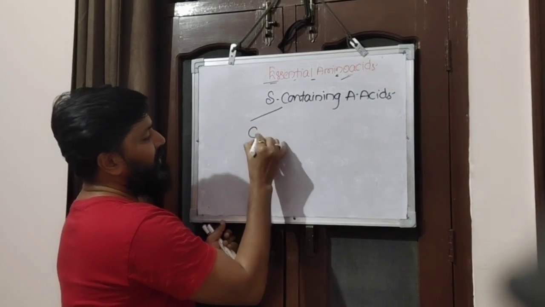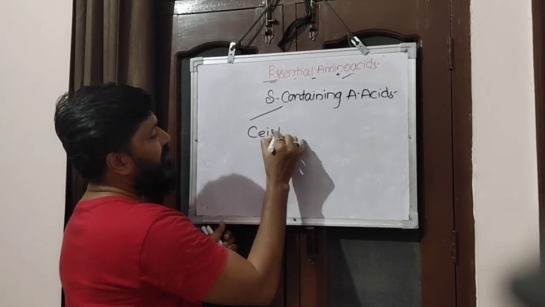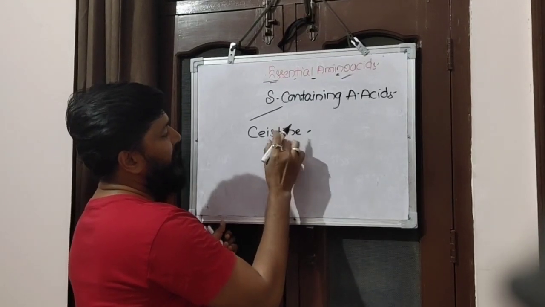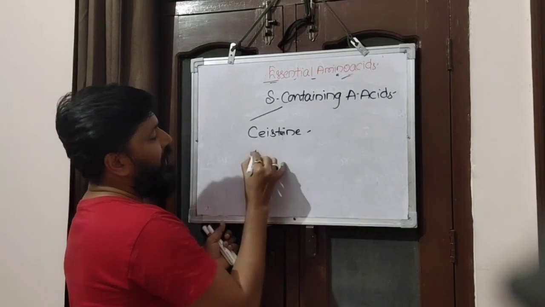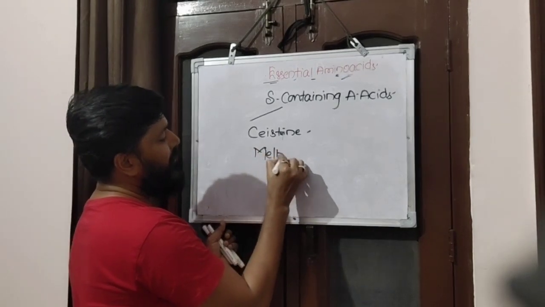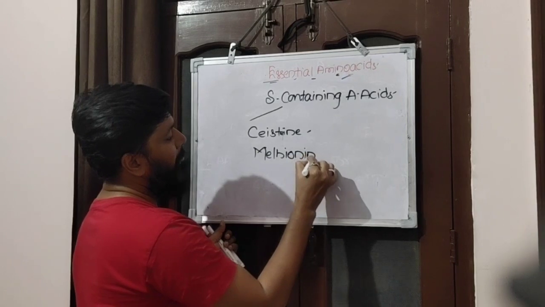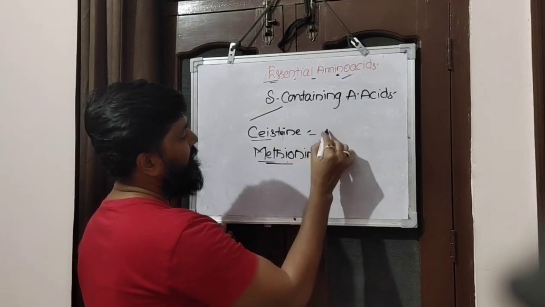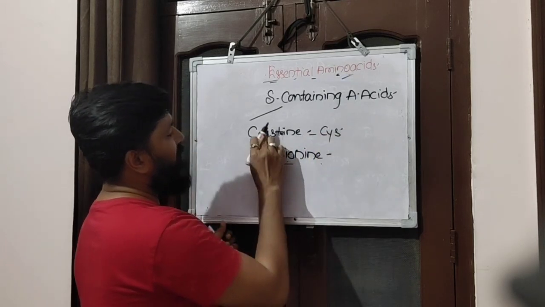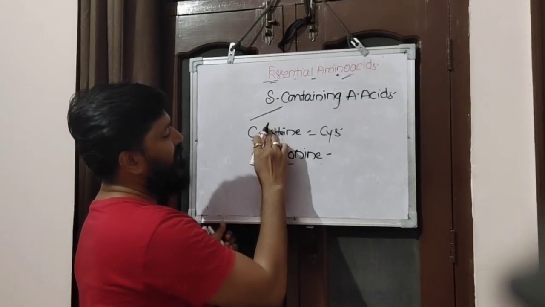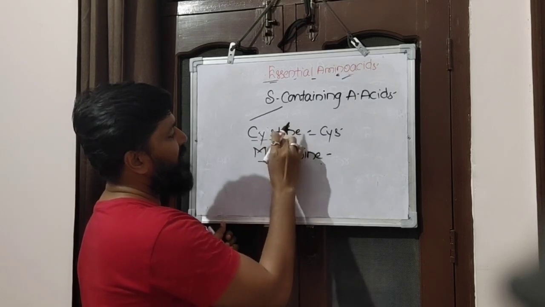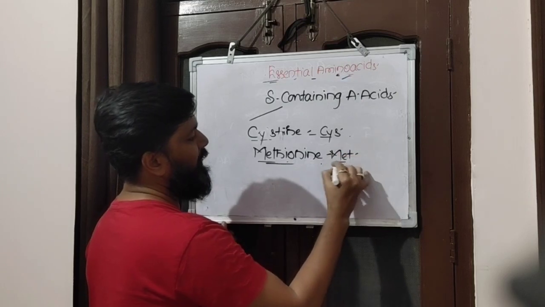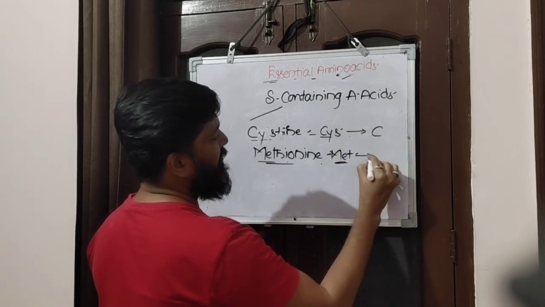C represents cysteine and M represents methionine, children. Cysteine, C-Y-S-T-E-I-N-E, is the spelling. CYS and MET are the three-letter denominations, represented by C and M.